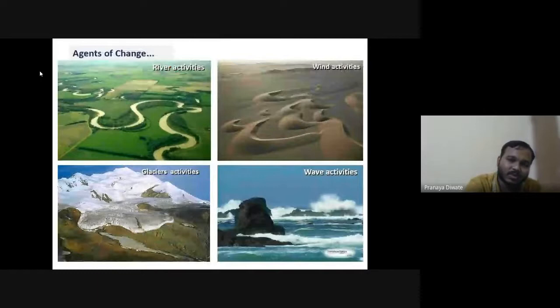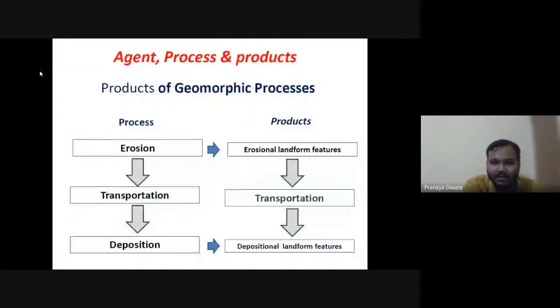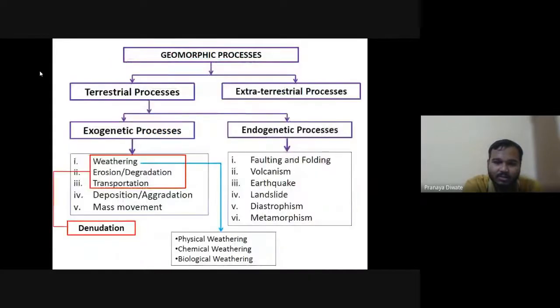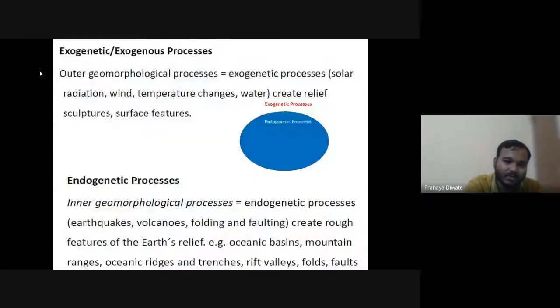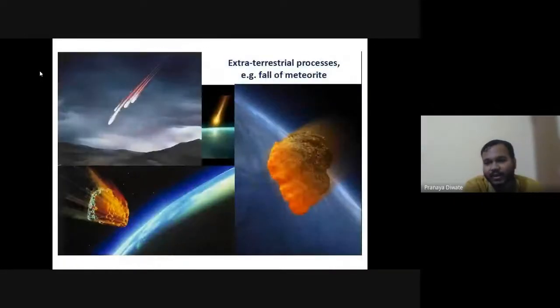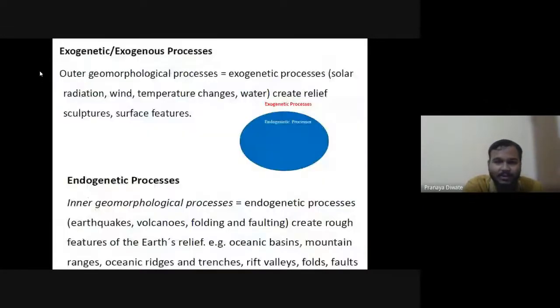This is our river, showing the agent, process and product: erosion, transportation and deposition. Erosional landform features, transportation and depositional features. All are studies we carry out by these processes.